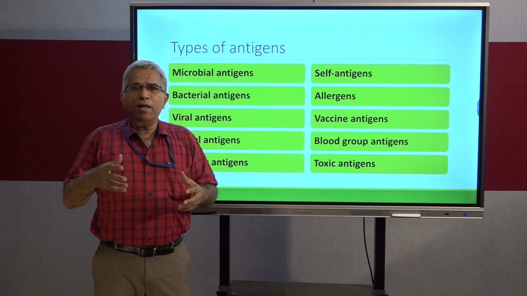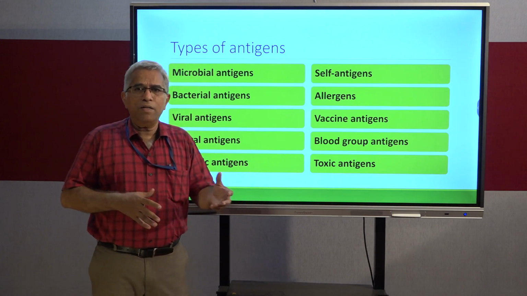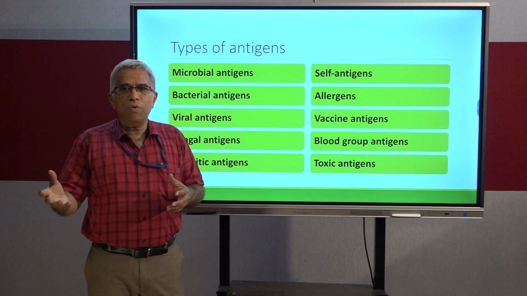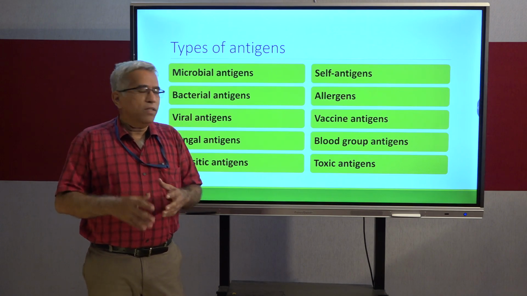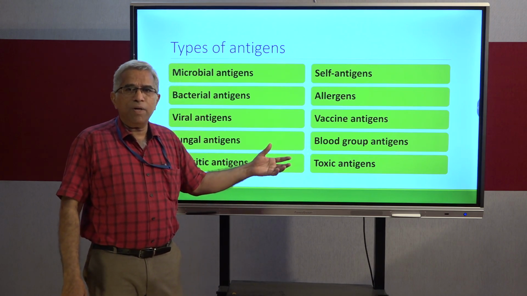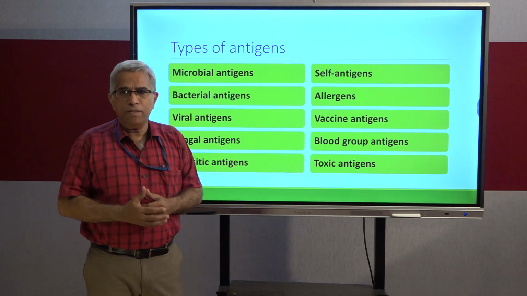The antigen that is present in a particular individual and the incompatible antibody that is present in another individual agglutinate with each other. That means such antibody-antigen reactions may result in agglutination here. In some other cases, it may result in precipitation.